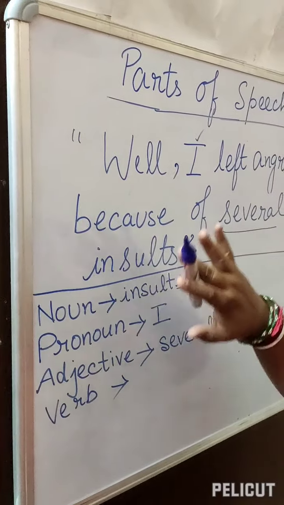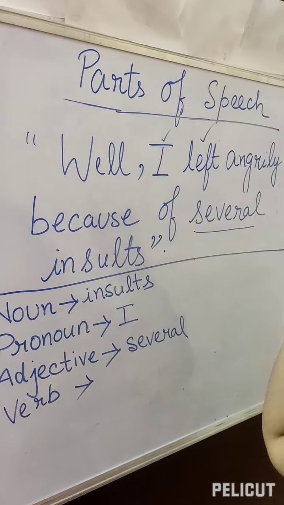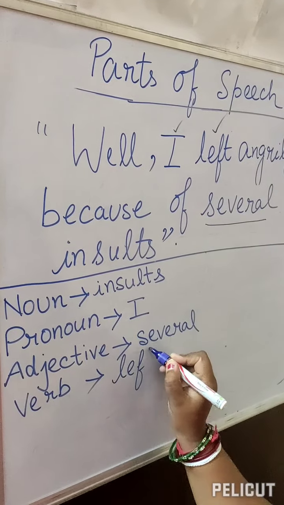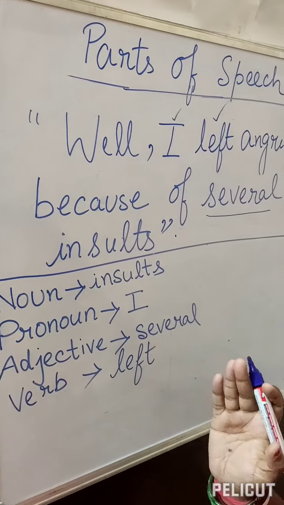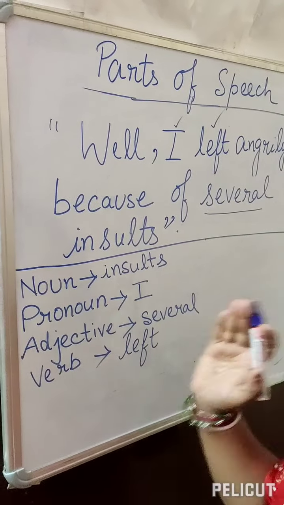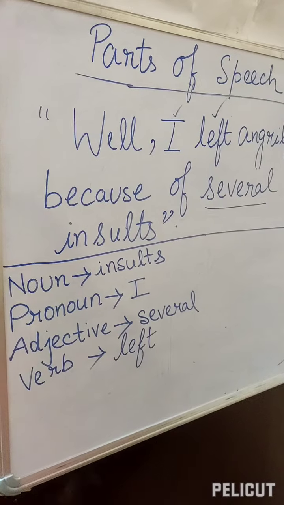So here the verb is left. Let's write here left. Okay. So friends, we have understood noun, pronoun, adjective, verb. So now going to the next topic.